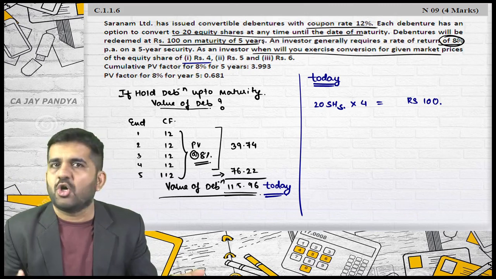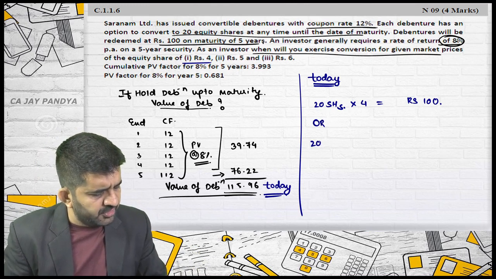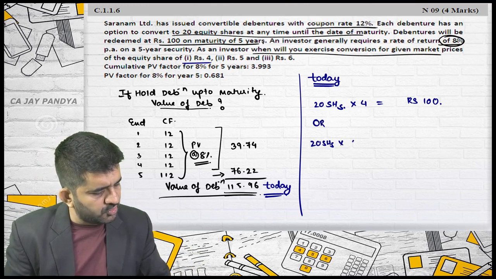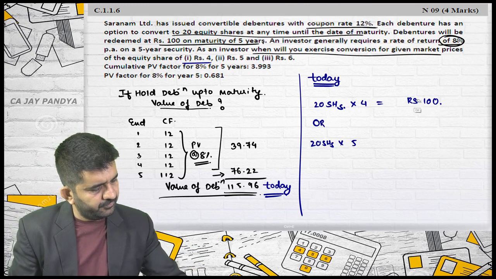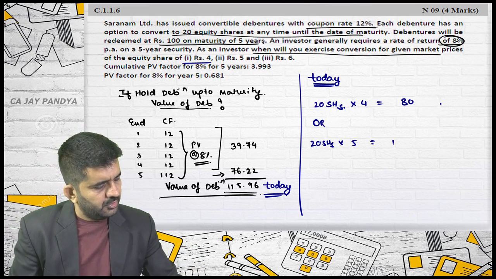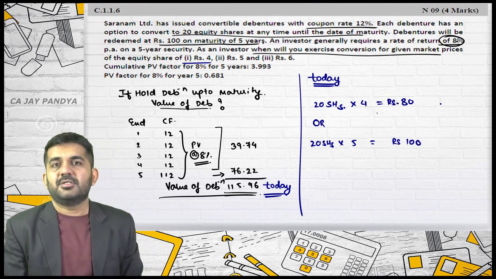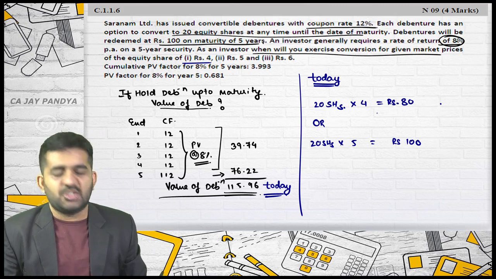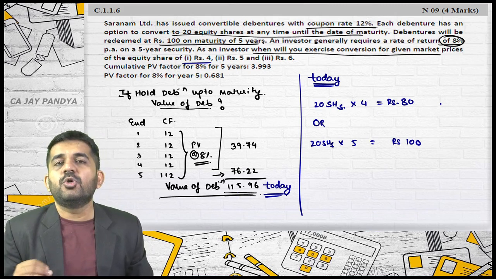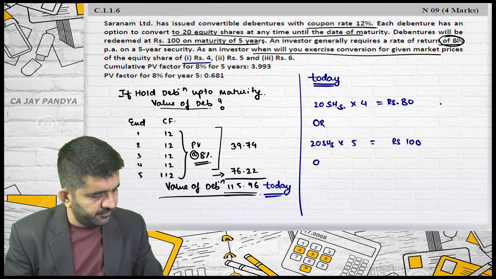Whether you will exchange or not, of course you will not exchange. Or if these 20 shares were having a cost of 5, that is rupees 100. You will not exchange the asset worth rupees 115.96 with an asset worth rupees 100.